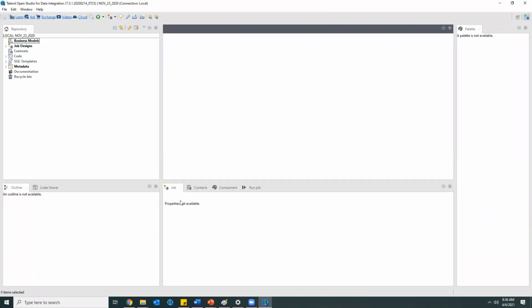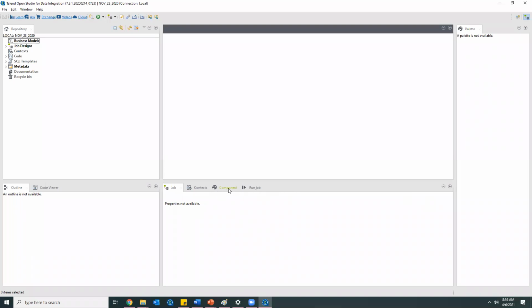After opening Talend Studio, we'll see different panes. This is the repository pane, and these are the outline and code viewer panes. This is the job pane where we create our jobs, and this is the run pane.